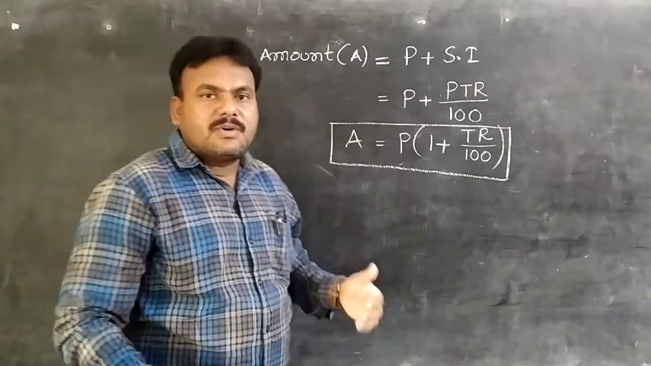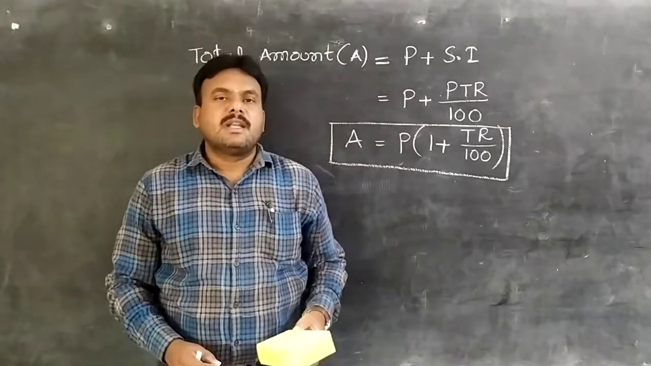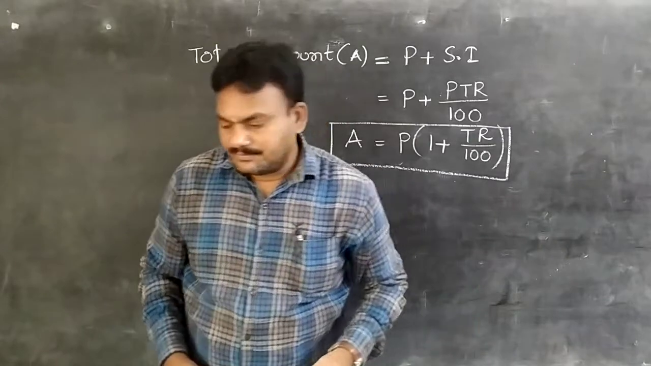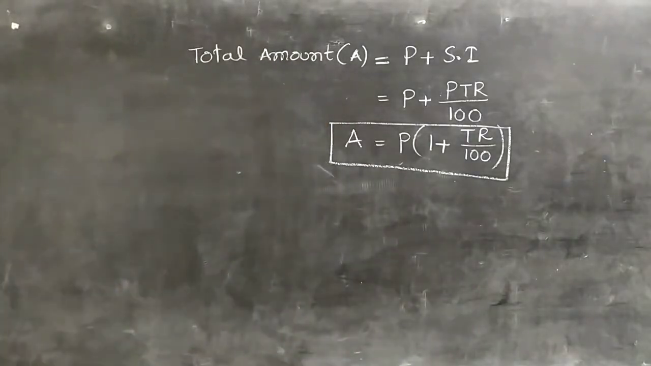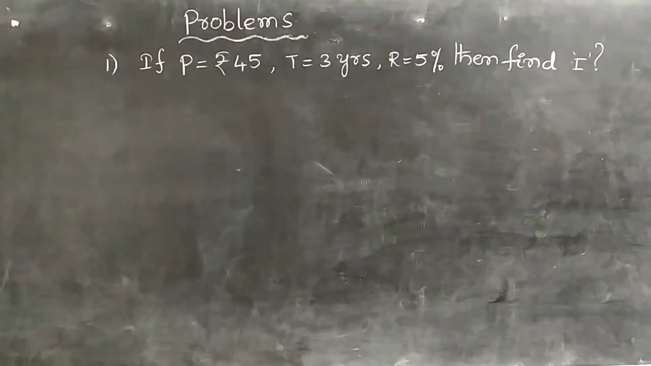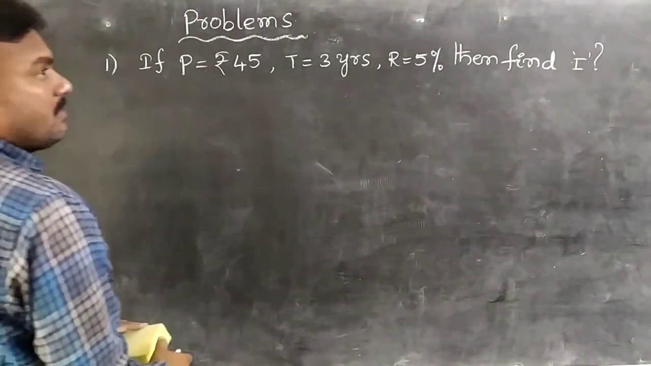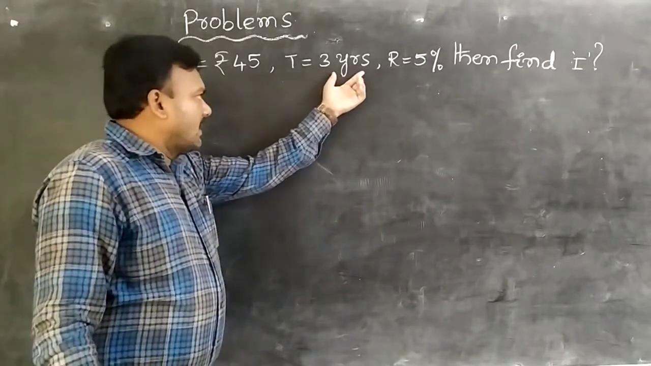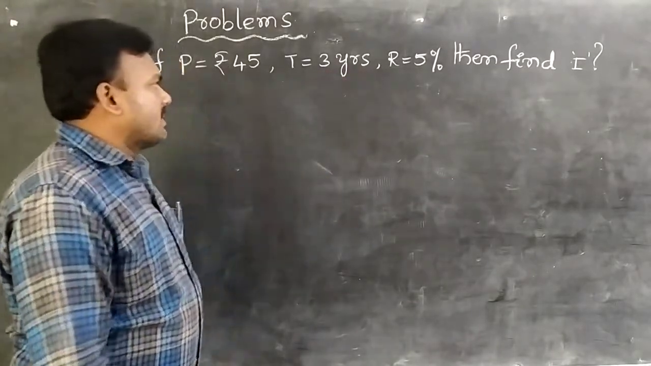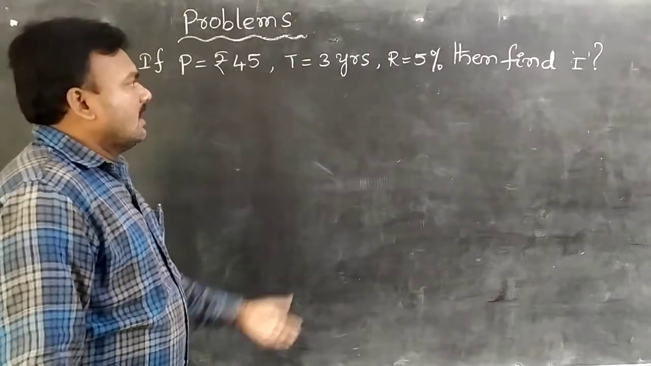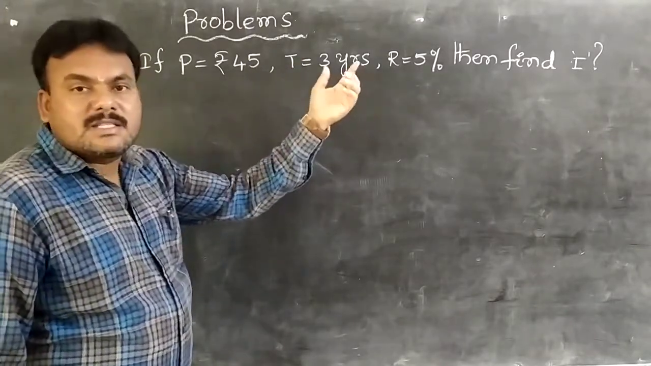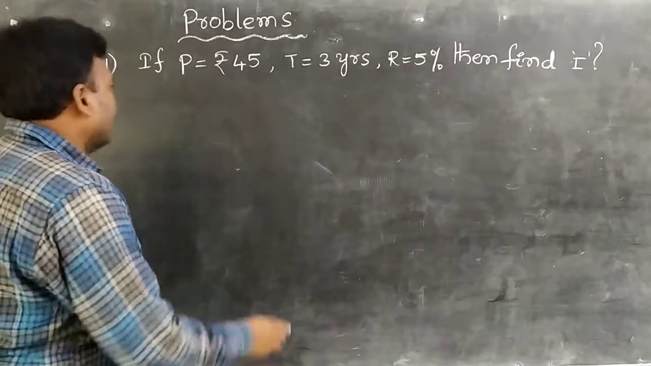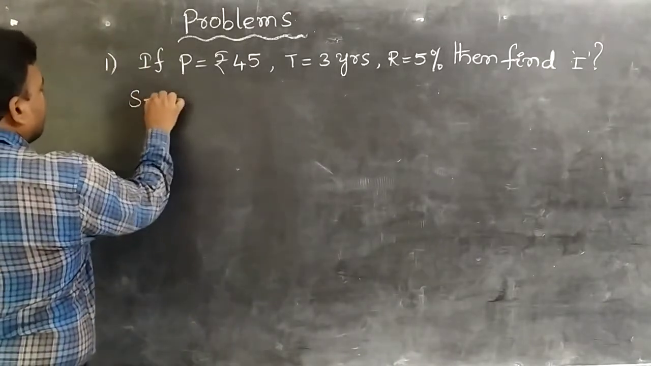Right? Let us discuss some related problems. Yes, observe first of all the problem, students. If P equal to 45 rupees, T equal to 3 years, and R equal to 5%. Here T for time, you know very well. Then find I. I means here simple interest taken, students. Okay. So observe the solution carefully. Solution given.